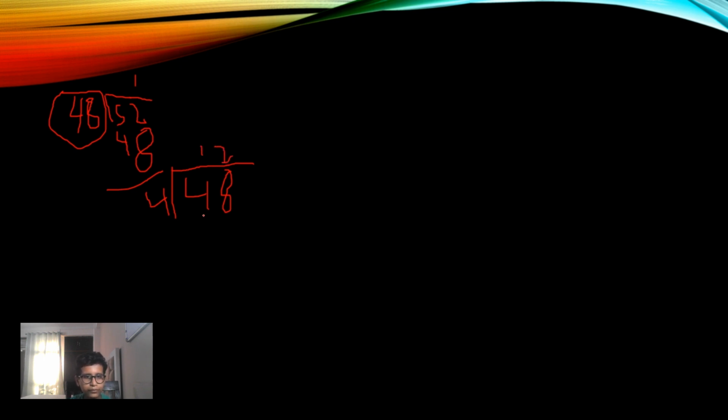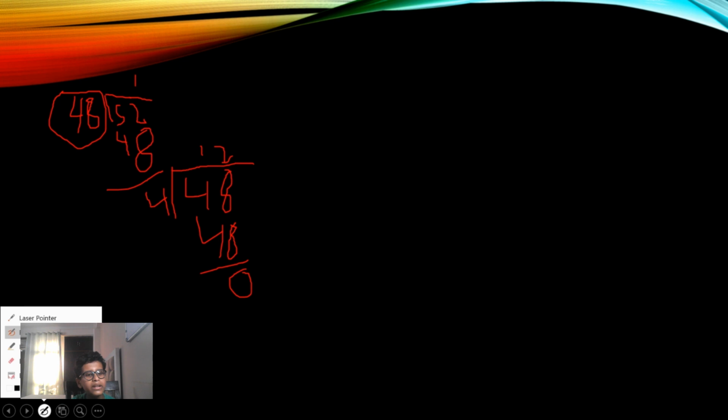4 into 12 is 48, remainder 0. So friends, now the remainder is 0. Whenever the remainder comes 0, the last divisor, which was 4, which divided the number completely, like here it divided 48 completely, that divisor will be the HCF.